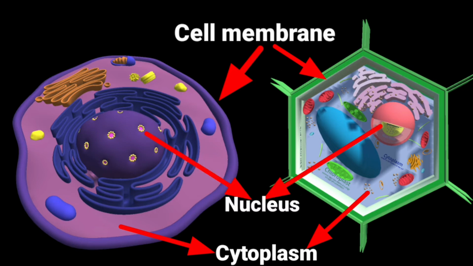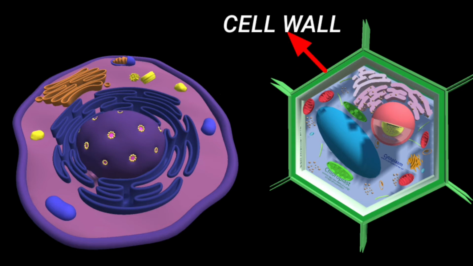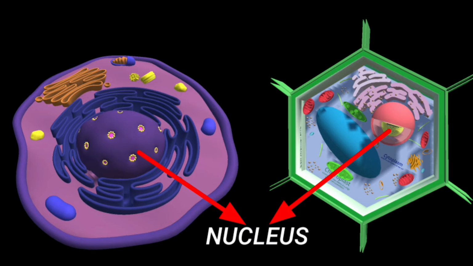The outermost cover of the cell, which encloses all other cell structures, is the cell membrane. It is also called the plasma membrane. In a plant cell, an outer cover, the cell wall, is also found. Inside the cell membrane are the cytoplasm and nucleus. The nucleus is also bounded by a membrane, the nuclear membrane.